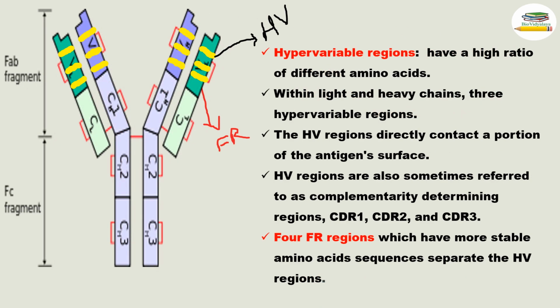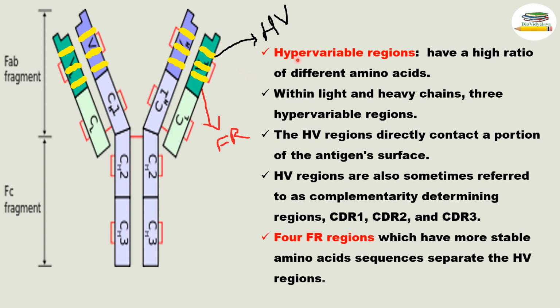So in an antibody, a variable region and a constant region are present. These are the variable regions and these are the constant regions. This is the constant region of heavy chain 1, 2, 3, and this is also the constant region of heavy chain 1, 2 and 3. This is the constant region of the light chain, and this is also the constant region of the light chain. So within the variable region, two types of regions are present: one is the hypervariable region and the other is the FR region.